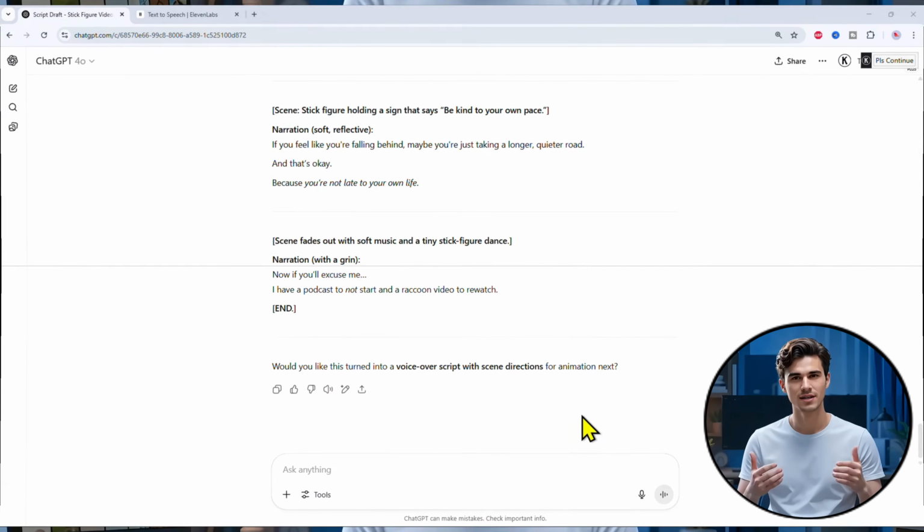Alright, now that we have the voiceover ready, it's time to generate the stick figure visuals. But before we jump into creating images, we need the image prompt. Here's how to do it.